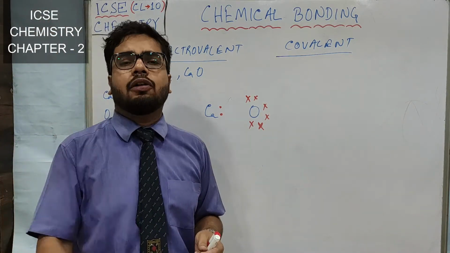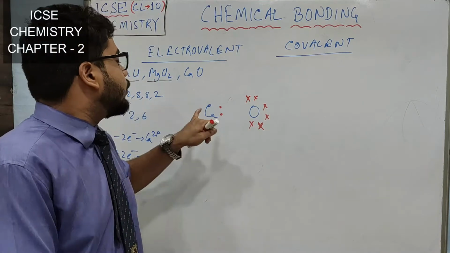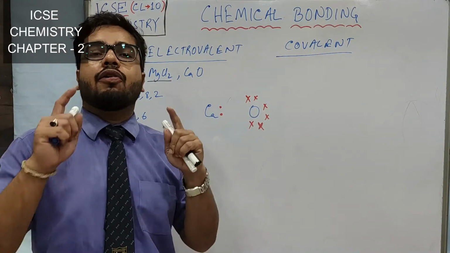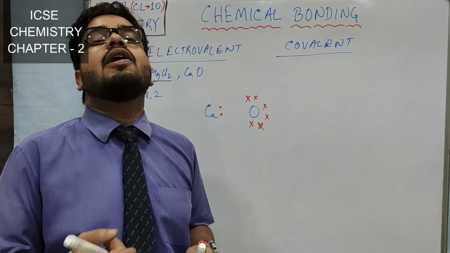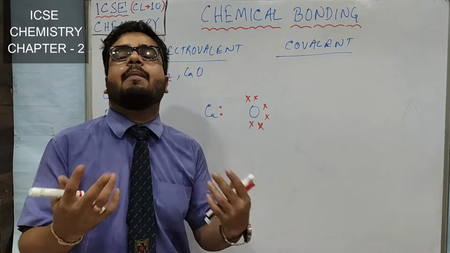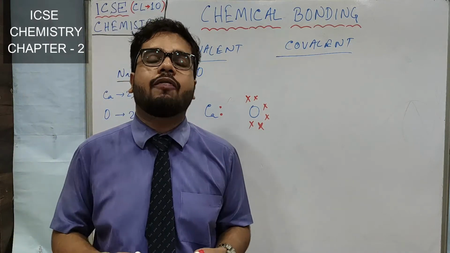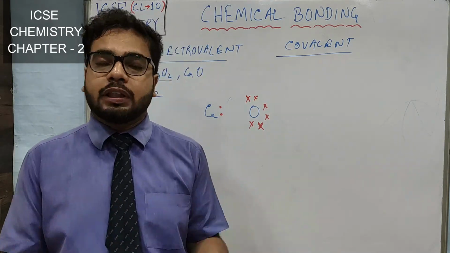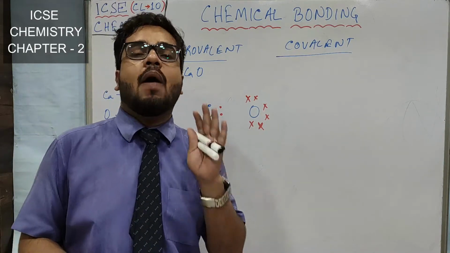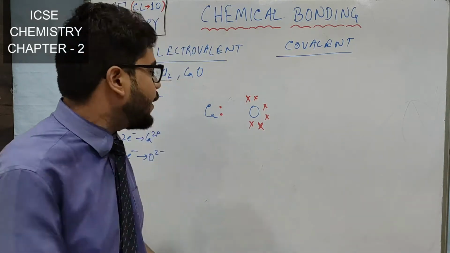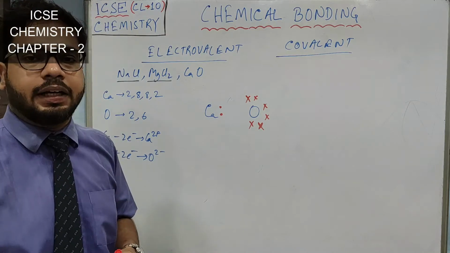If you forget, my clue is: one metal, one non-metal. So what kind of bond is formed between metal and non-metal? Electrovalent. If two non-metals are given, say ammonia, a compound of nitrogen and hydrogen, both are non-metals, so it is covalent. Where one metal is there, it is electrovalent. As calcium is there, it is certainly electrovalent.